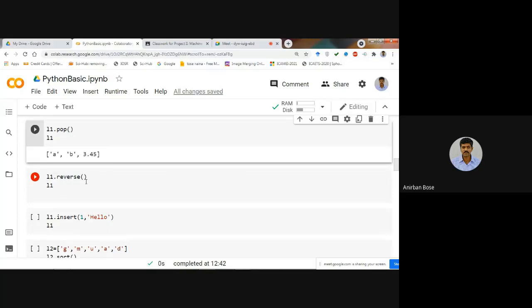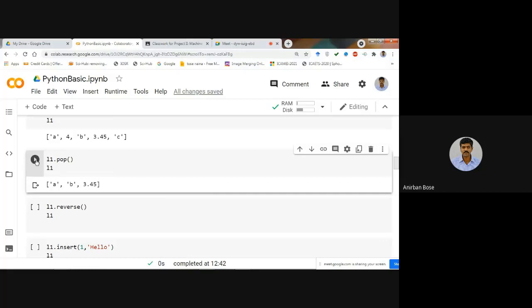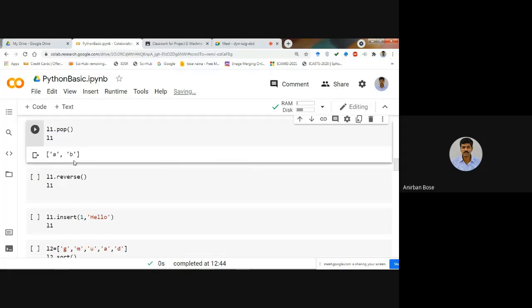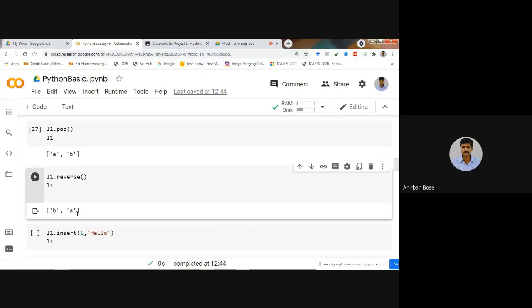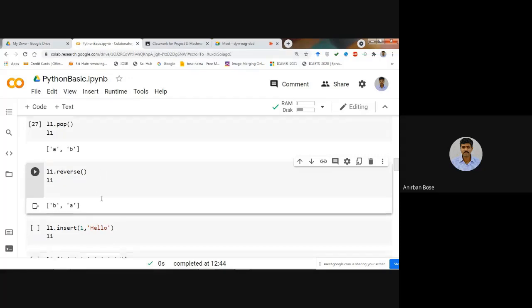If we want to reverse the order of the elements, the command is simply L1 dot reverse. Suppose A and B are there within L1. Now, if you reverse, you see it will become B and A. So reverse means the whole order is going to reverse. That's all. So you have to remember certain things.